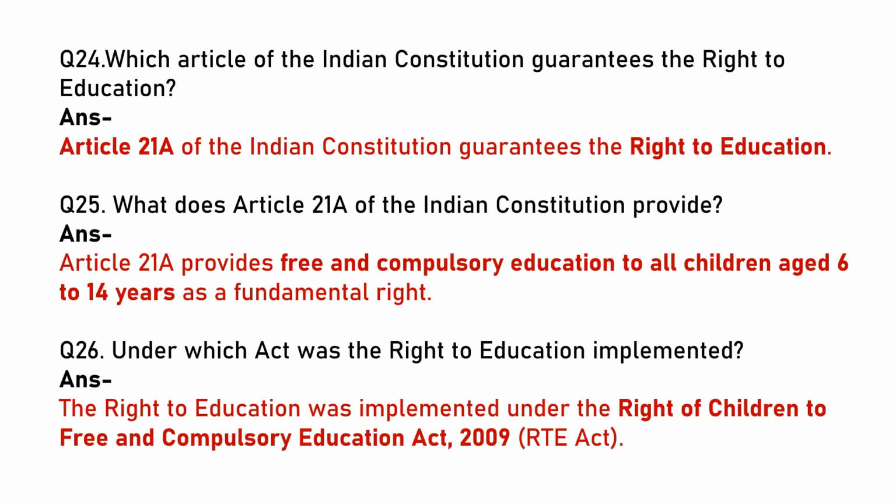Which article of the Indian Constitution guarantees the right to education? Article 21A of the Indian Constitution guarantees the right to education. What does Article 21A of the Indian Constitution provide? Article 21A provides free and compulsory education to all children aged 6 to 14 years as a fundamental right. Under which act was the right to education implemented? The right to education was implemented under the Right of Children to Free and Compulsory Education Act of 2009, that is known as Right to Education Act.